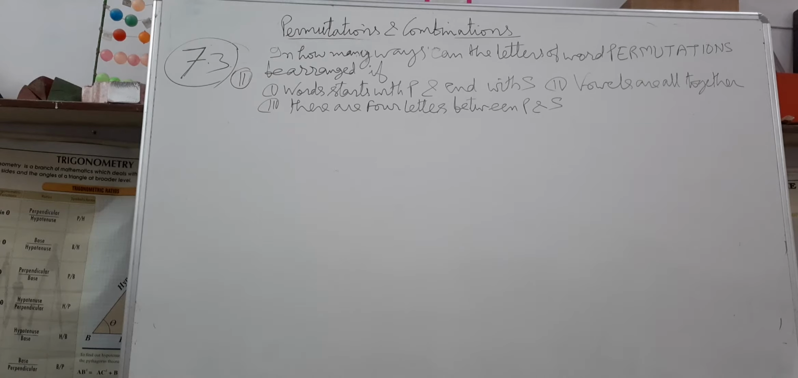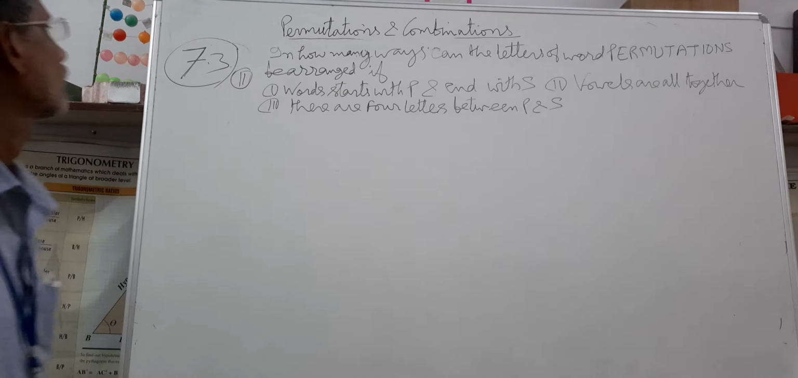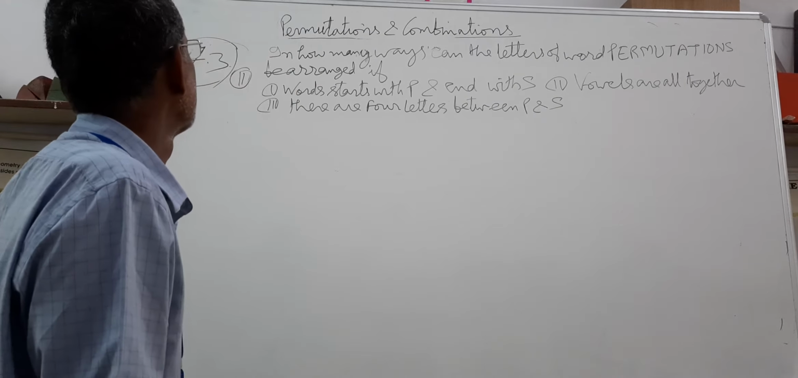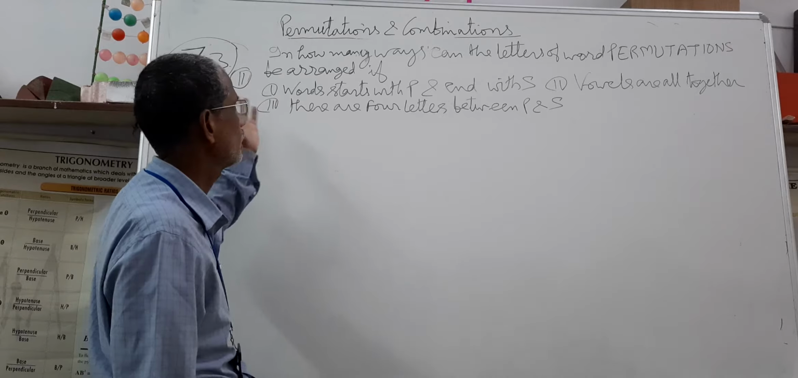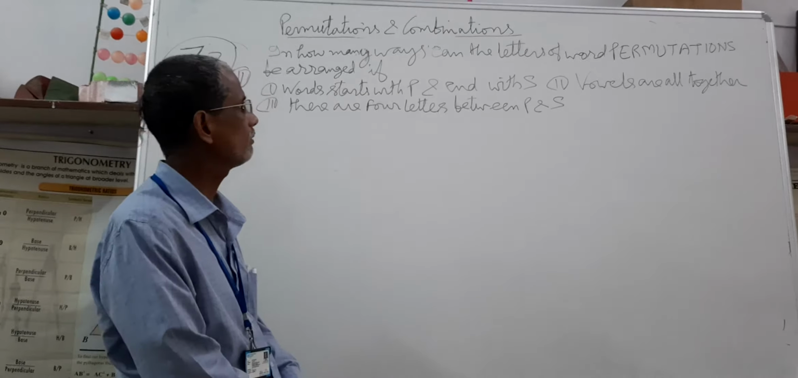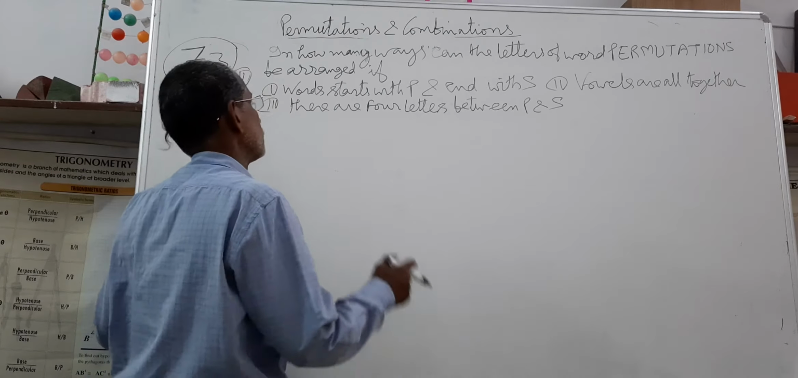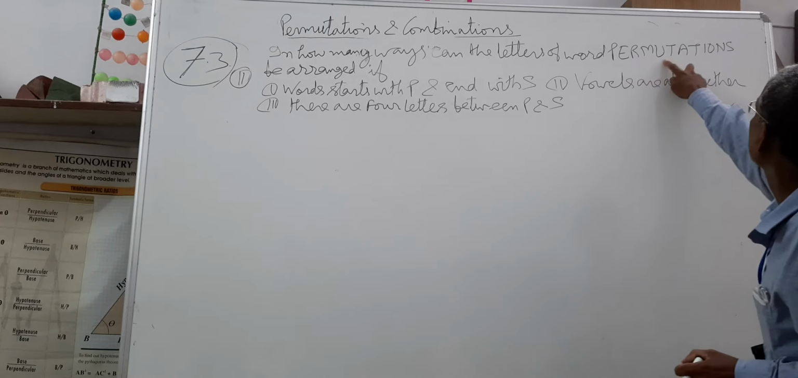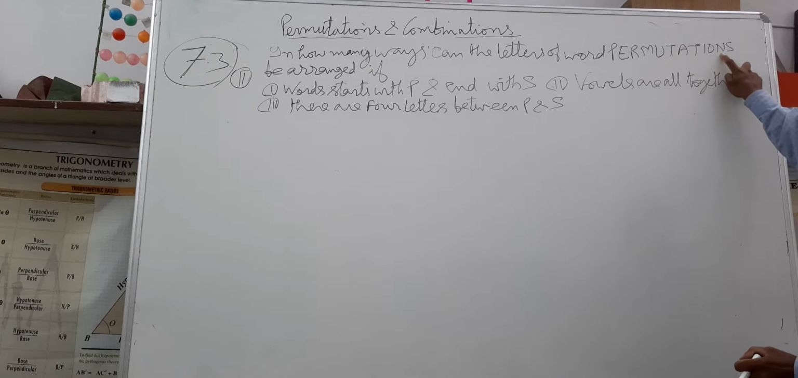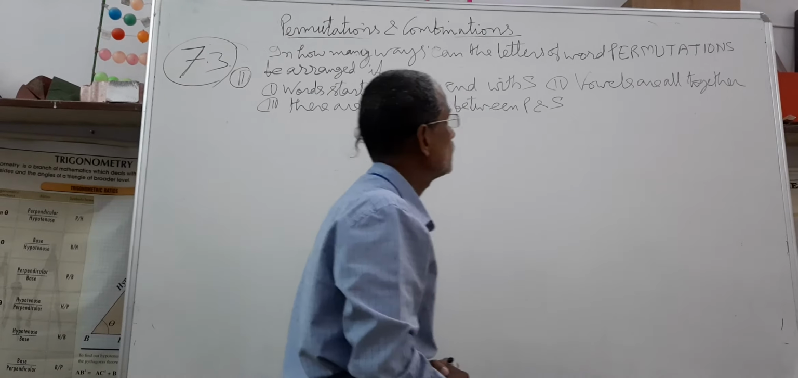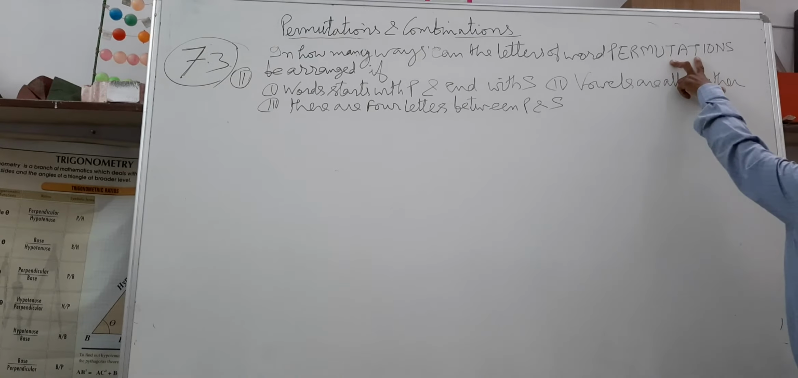Dear students, take the next question. Question number 11. In how many ways can the letters of the word PERMUTATIONS be arranged if there are again three sub questions? Words start with P and end with S. There are 1, 2, 3, 4, 5, 6, 7, 8, 9, 10, 11, 12 letters, among which T occurs 2 times.